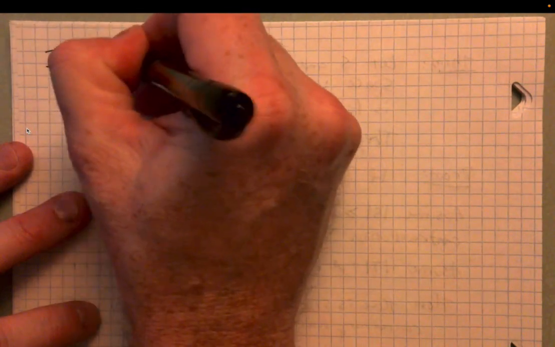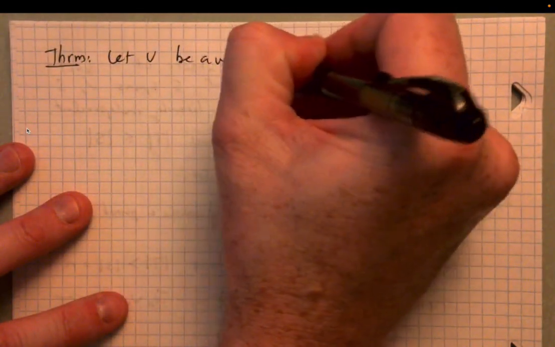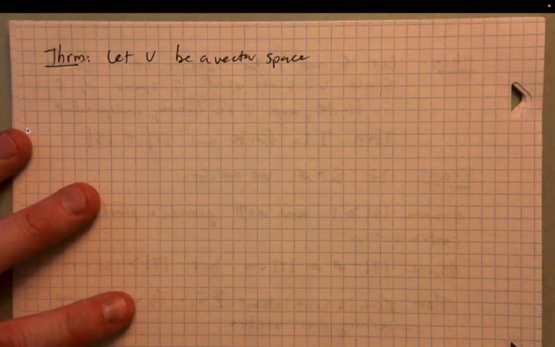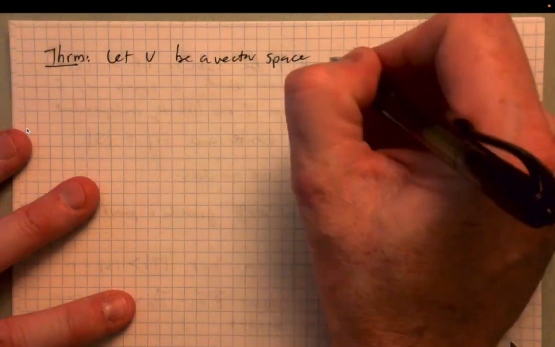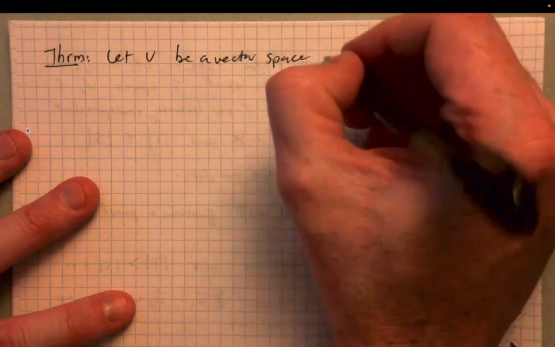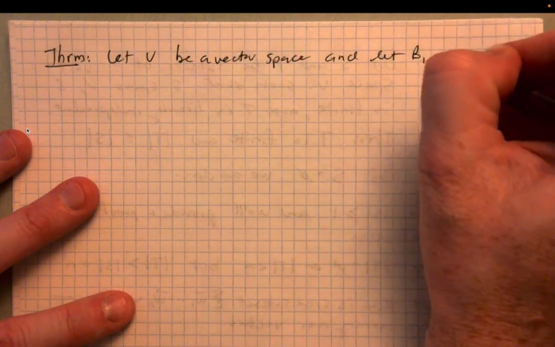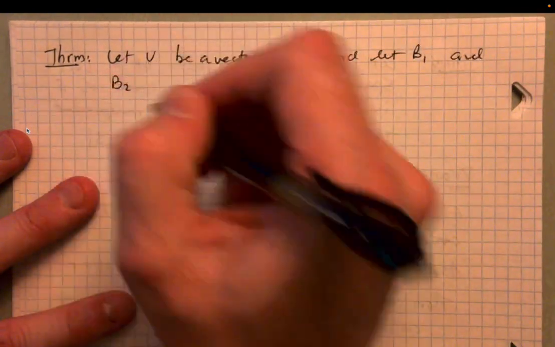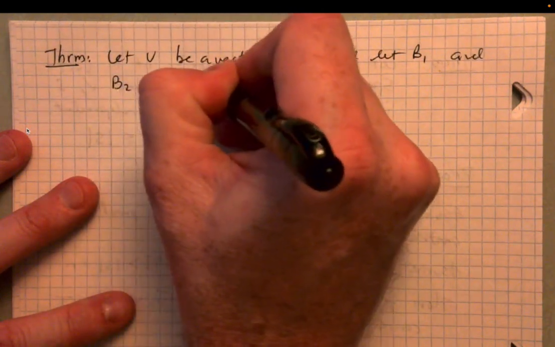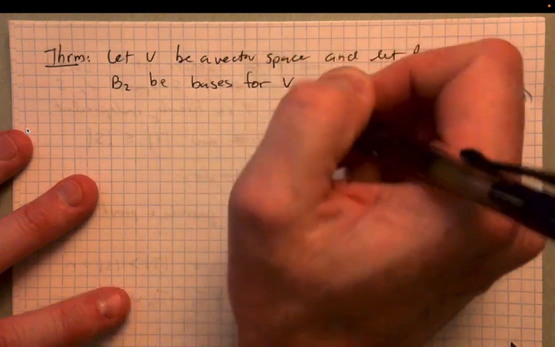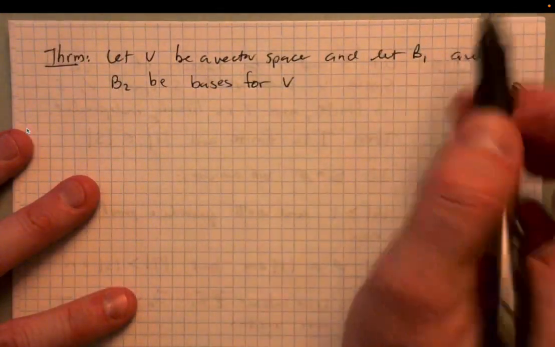So let V be a vector space, and then we've got two bases for V. So let V be a vector space, and let B1 and B2 be bases for V. Okay, so B1 and B2 presumably different, right?